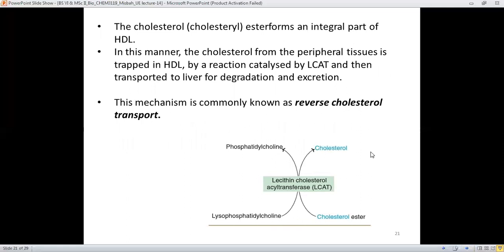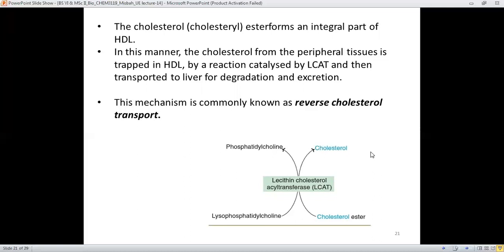Cholesterol in the form of cholesterol ester forms an integral part of HDL. And in this manner, cholesterol from the peripheral tissues is trapped in HDL by the reaction which is catalyzed by LCAT, and it's then transported to the liver for its degradation and excretion from the body.